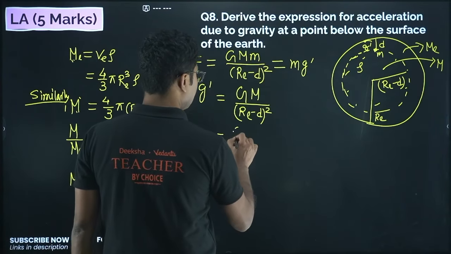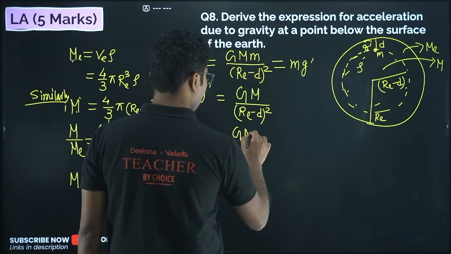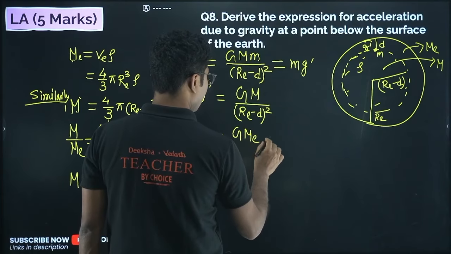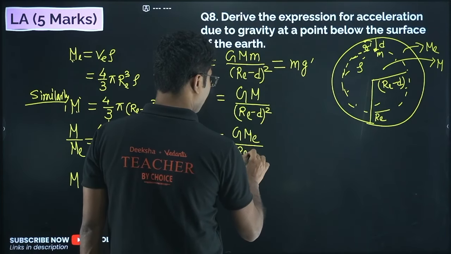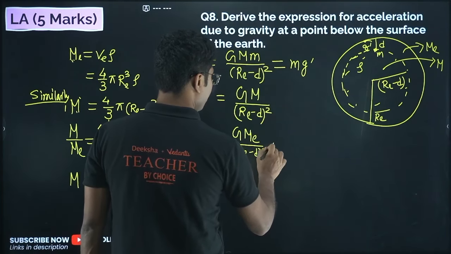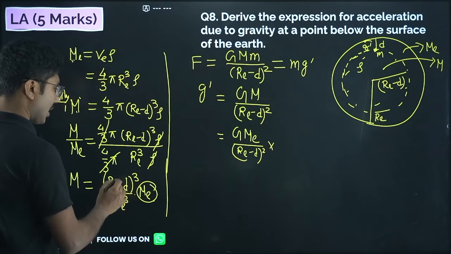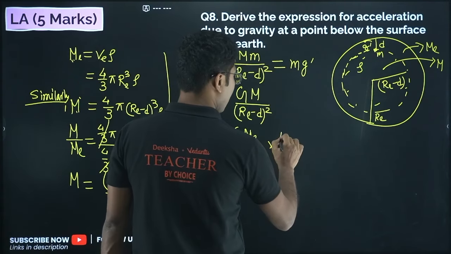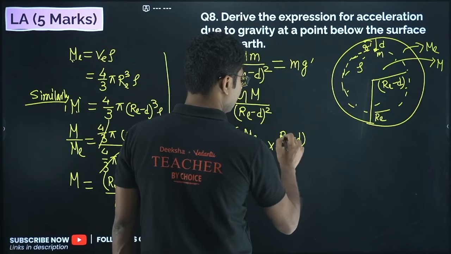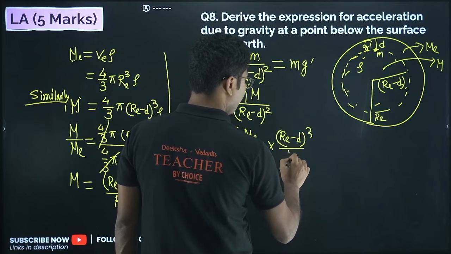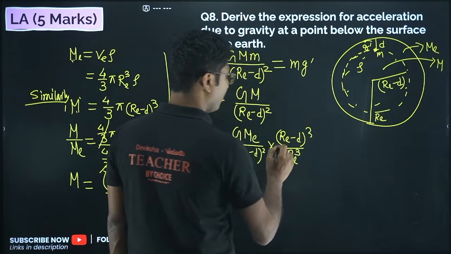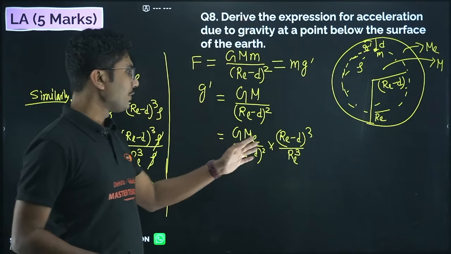So we got G Me by (Re minus d) whole square. We have put the Me over there, so we have to put this also: (Re minus d) whole cube divided by Re whole cube.